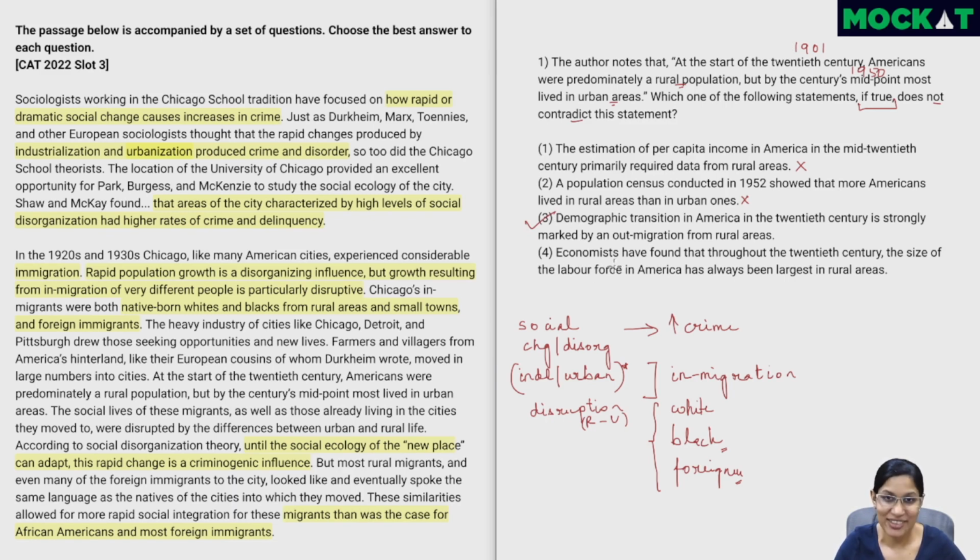But let's quickly validate the fourth one as well. Economists have found that throughout the 20th century, the size of the labor force has always been largest in rural areas. Again, this is suggesting that more people lived in rural areas. So this also becomes wrong. So 3 is our correct choice.